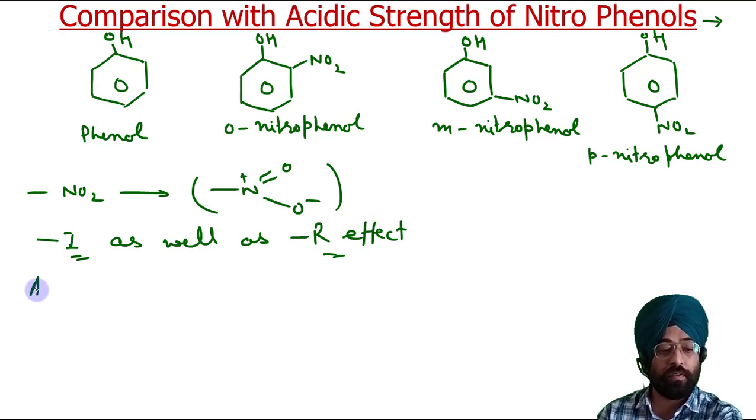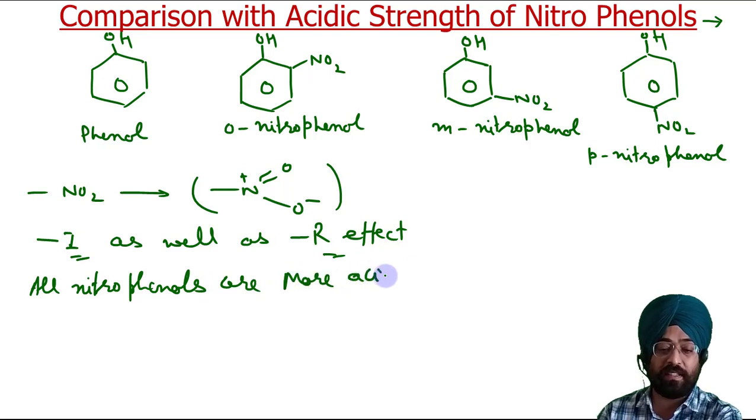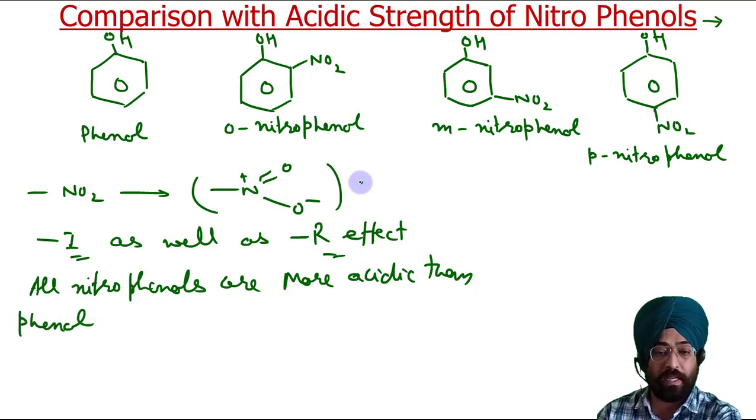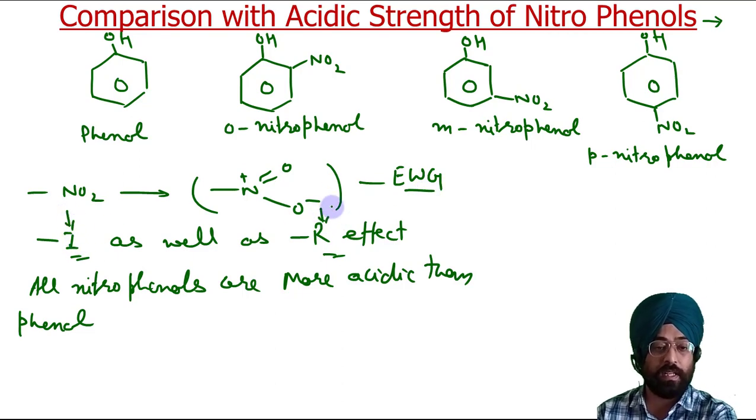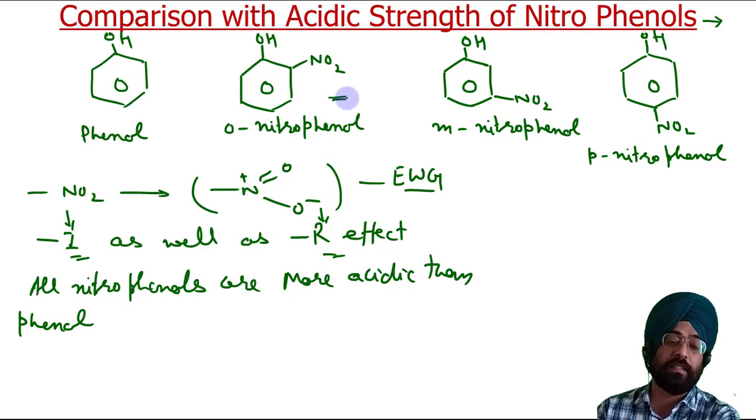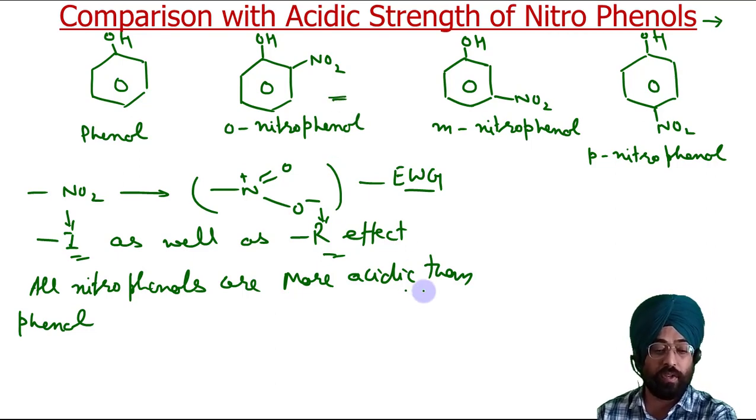So all nitrophenols are more acidic than phenol, because the nitro group is an electron withdrawing group because of both inductive as well as resonance effect. So it stabilizes the phenoxide ion and it increases the acidity. So all nitrophenols are more acidic than phenol.